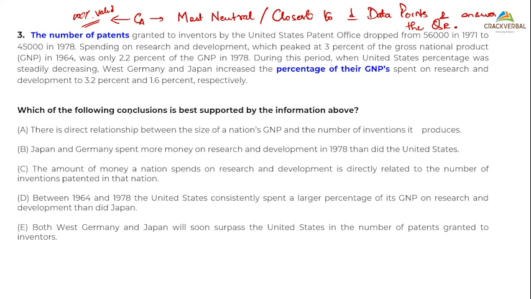I'm talking of the conclusion. This says the number of patents granted to inventors dropped from this to this. To be very honest, when I read this, I don't stop and start calculating. I just pay attention to the number of patents having dropped, and I see a timeline. Spending on research and development peaked.